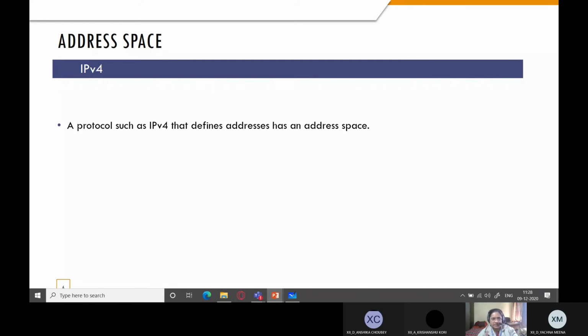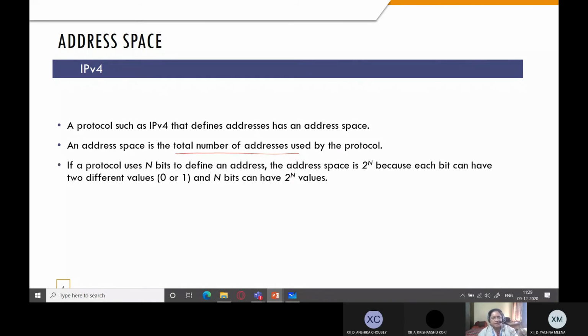So let's see how it is done. We have an address space for that purpose. A protocol such as IPv4 that defines addresses has an address space. An address space is the total number of addresses used by the protocol. That is the total number of addresses which could be assigned to every individual device, whether it is your computer or your smartphone.